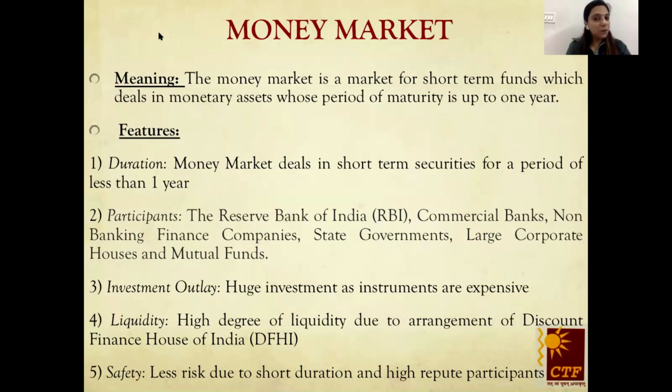They are highly liquid as they mature within 1 year. Plus, the whole arrangement is looked after by the Discount Finance House of India, DFHI. So that is why they are of less risk, because of highly reputed participants. That is why it is a very less risky money market instrument.